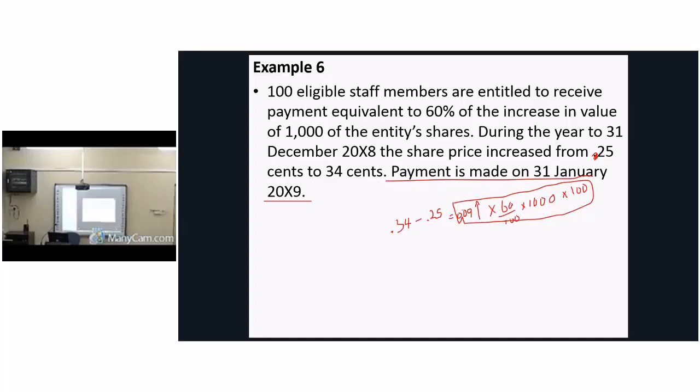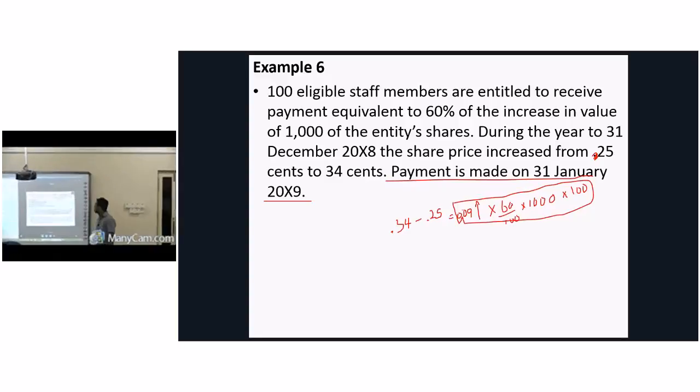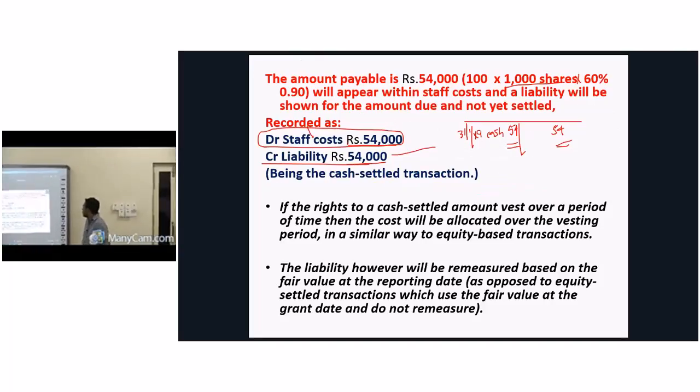How much is it? 1,000? 5,400, is it? Exactly. I said 5,400 or 54,000. Something wrong in my calculation.